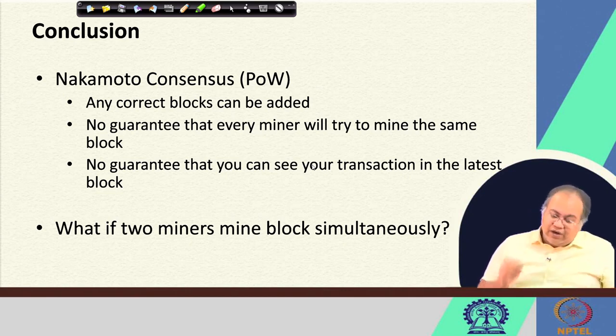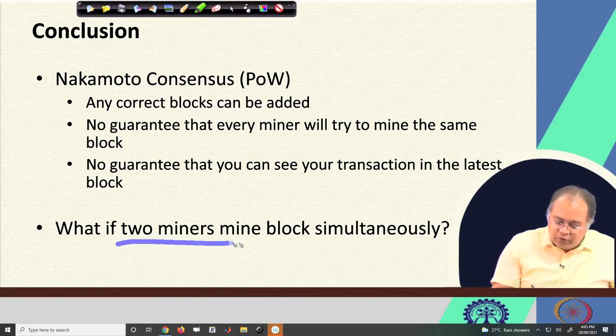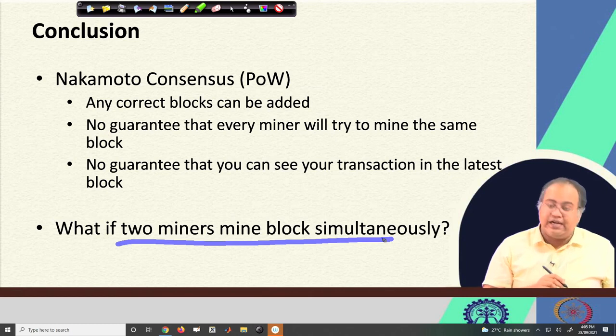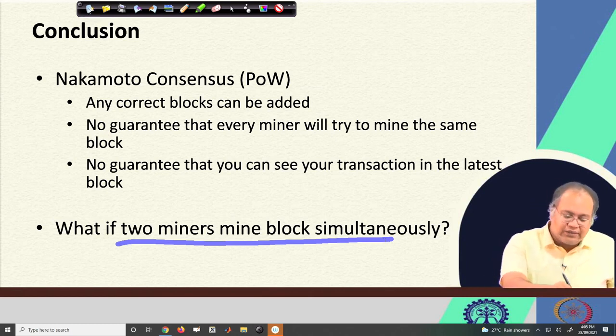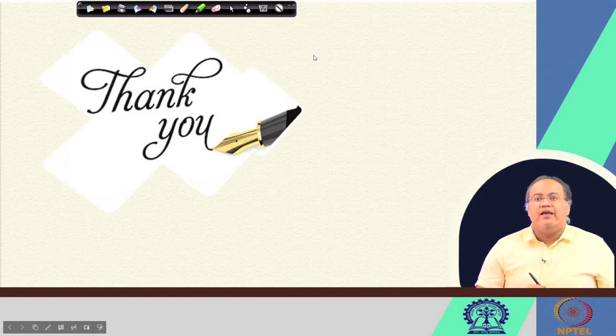Well, but the open question that is still there is what if two miners mine blocks simultaneously. What we assumed is that eventually one of those miners will be able to generate the proof, but it is always possible that more than one miner has been able to generate the proof almost simultaneously, within some minimum difference. So, we are going to see in the next lecture what is going to happen in that case.